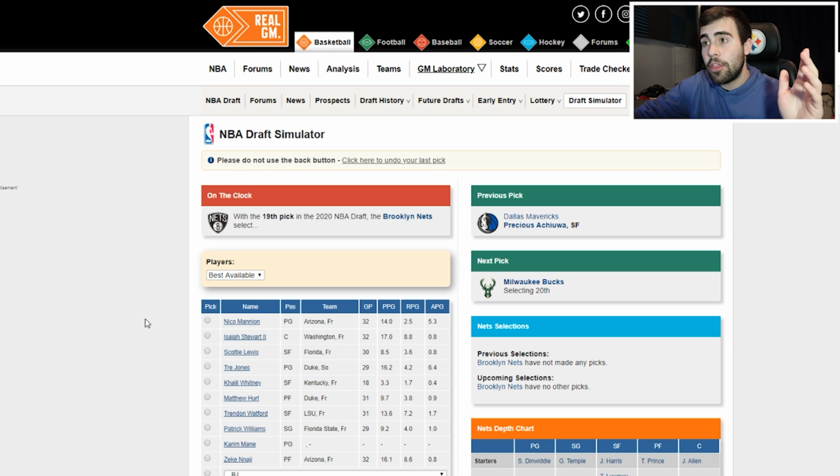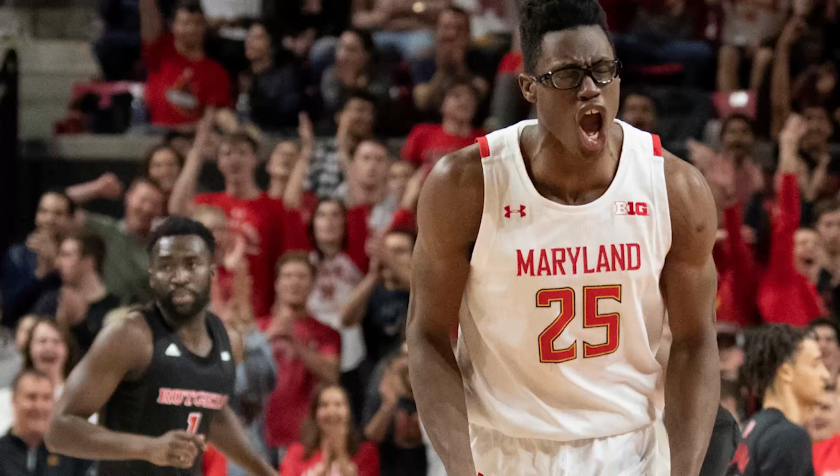So at 19, the Nets, this pick is from the Philadelphia 76ers. The Nets are in the market for a power forward. Obviously, they have their backcourt in Kyrie and LeVert. They have Dinwiddie off the bench. They'll have KD at the 3, DeAndre Jordan and Jared Allen at the 5, but they kind of need that power forward. So I'm going to have them selecting Jalen Smith, who is a power forward really out of Maryland.